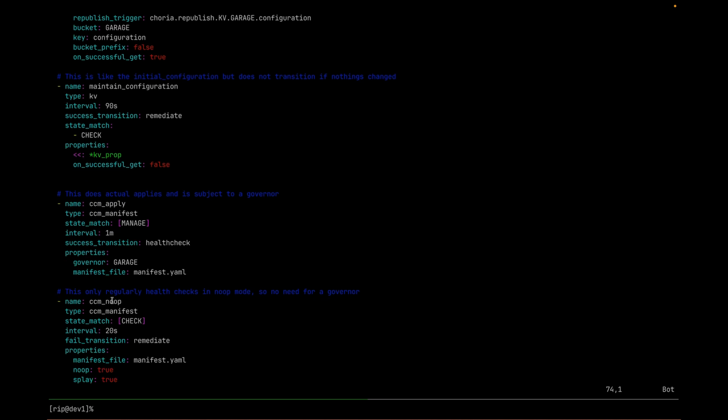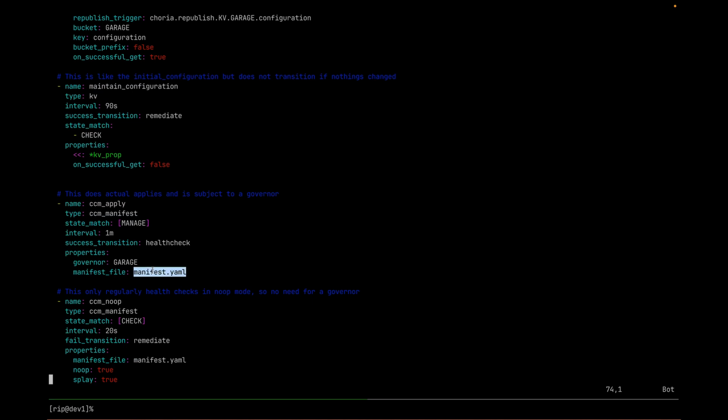And when I'm in check, I do a no-op manifest run, because that allows me to detect changes. I can run it very quick. I can do it concurrently across the network. Doesn't matter. There's no governor control. It's safe because nothing changes. But then when it determines something does change, now I move into the state where I do the rolling remediate or rolling configuration change update, etc.